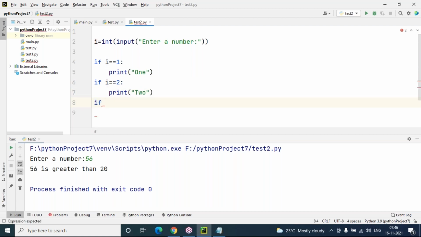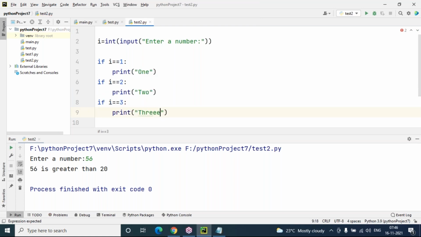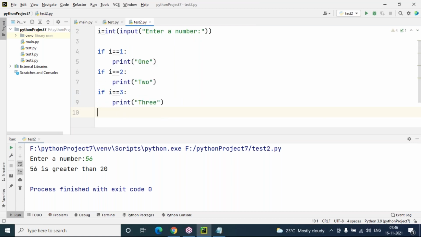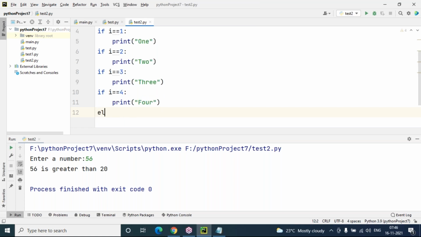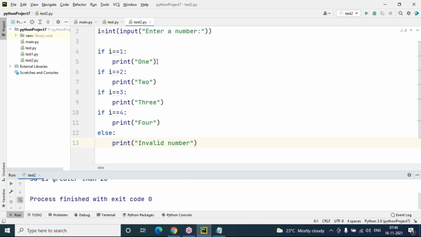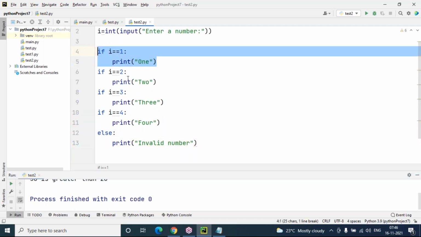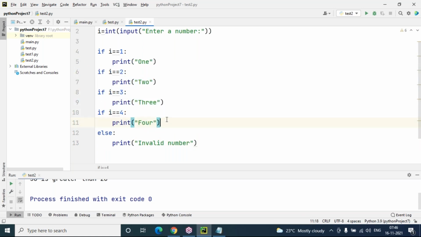If I equals 3, then print 3 here. And next, the last one, I equals 4. If I equals 4, then print 4, FOUR. And finally one else block, I want to keep this here, just printing invalid number. If in case your input value is 1, then which block of code will execute? This if block. If your input value is 2, then this will execute. If your input value is 3, this one. If your input value is 4, this one. In case your input value is not 1 or 2 or 3 or 4, then it will go to